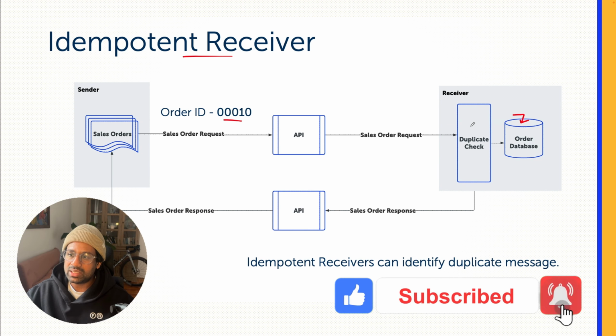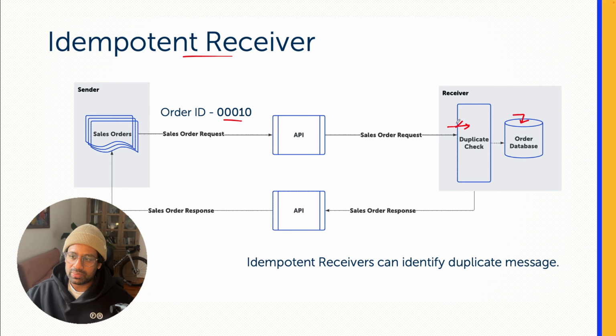If that's the case, it will reject that request. So essentially, we are doing a duplicate check before changing the results in the database. Even if the same request comes in for the same order multiple times, the duplicate check can detect these duplicate requests and reject them.